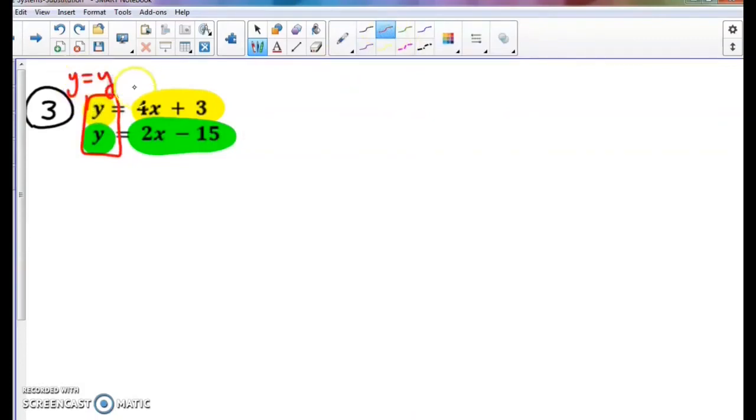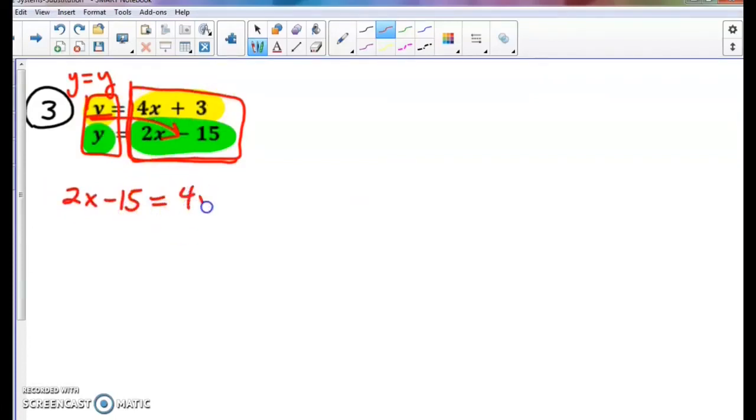Y equals y. So we can actually take what they're equal to and set them equal to each other as well. So I'm actually just going to replace this y with the 2x minus 15. So y is now going to be my 2x minus 15 equal to what that first y equals, 4x plus 3. So we said y equals y is true, so then we can take these two parts and set them equal to each other. It doesn't matter which way you do it. You can put your 4x plus 3 over here and your 2x minus 15 over there. It doesn't matter, as long as they're set equal.